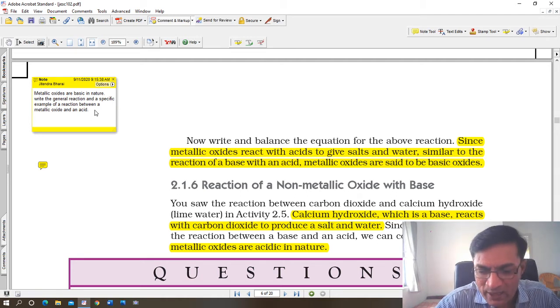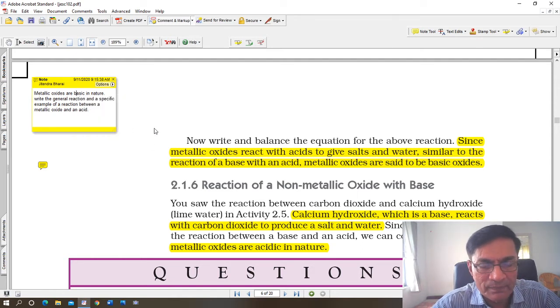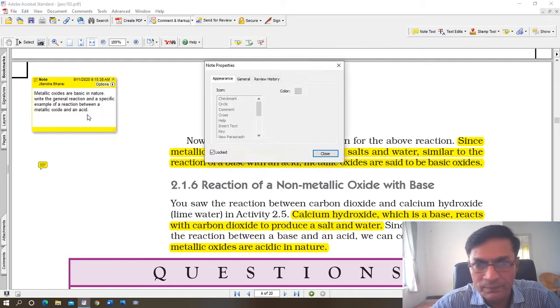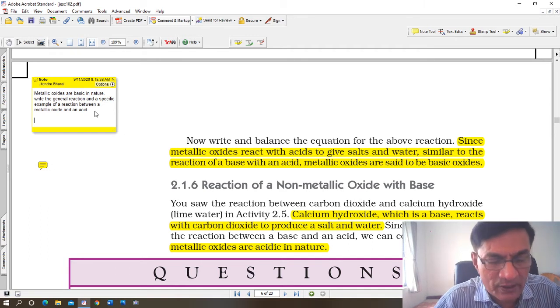I'm just going to add a few things here. See, if I want to add something here, I have to unlock it.